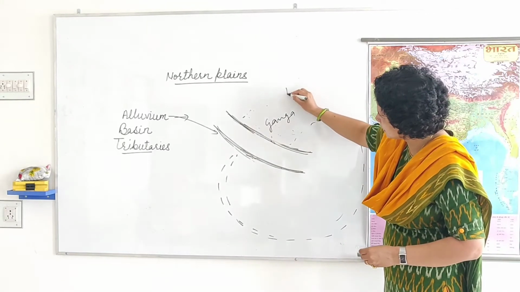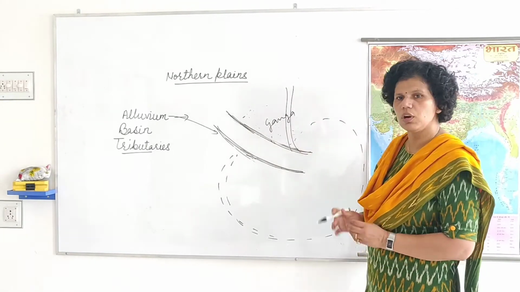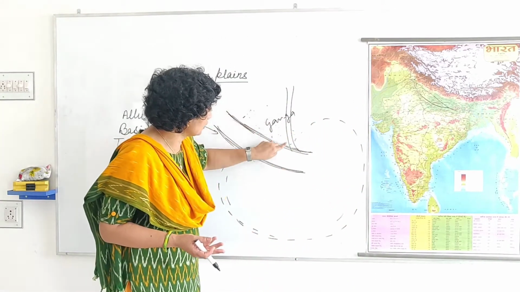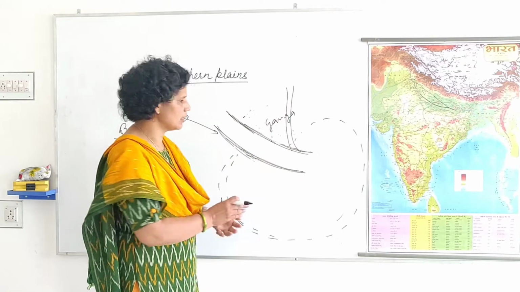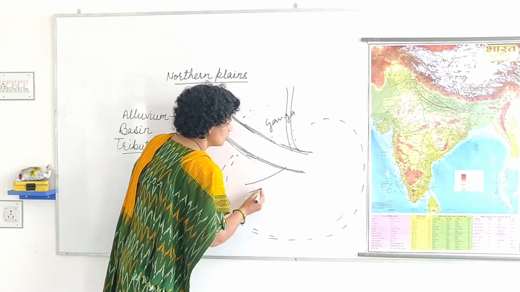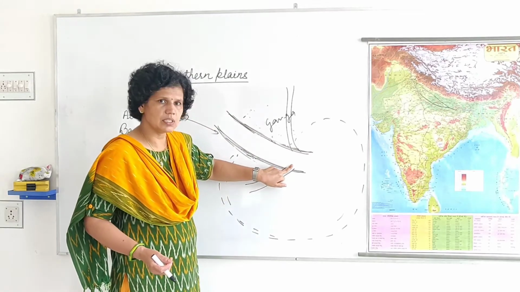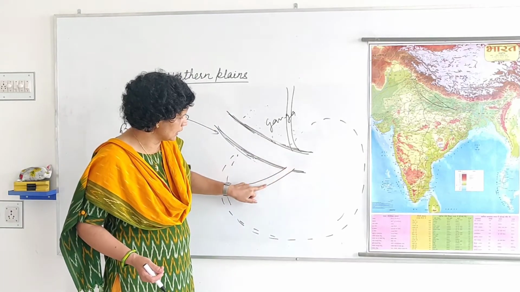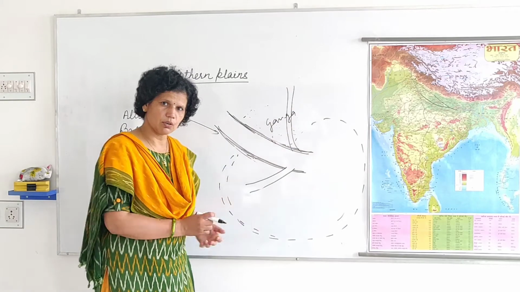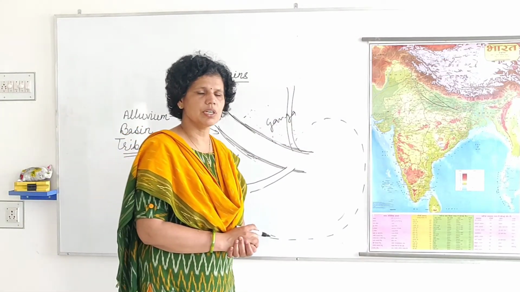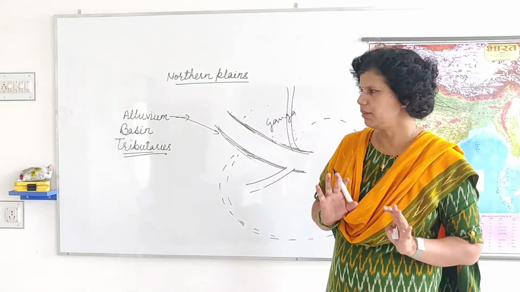So when any other small river, or it may be a larger or smaller river, also joins this river, the water of this river also mixes with this river's water. Then these small rivers are known as tributaries.